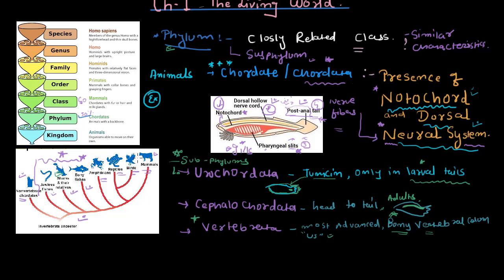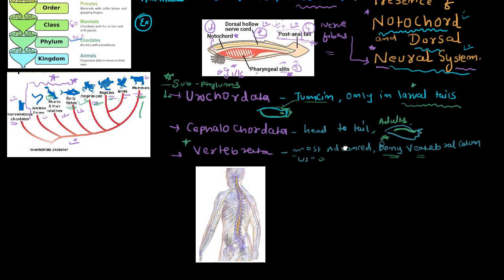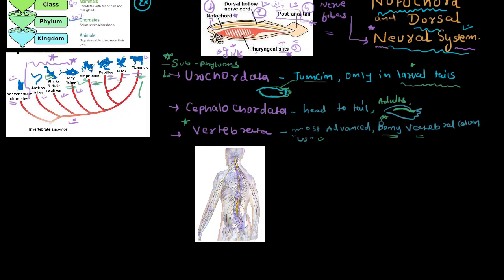Then afterwards evolution happened and some bony fish came in, then amphibians were there, then reptiles came, then birds, and then there are us who have this vertebral column. If you remember, let me just show you. As you can see, this is what we call a vertebral column.